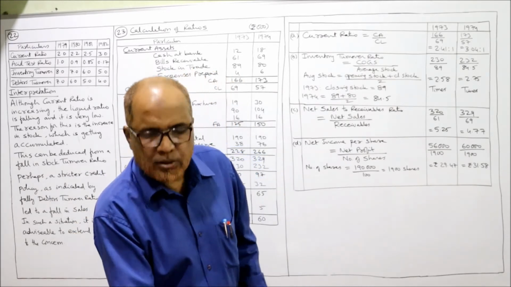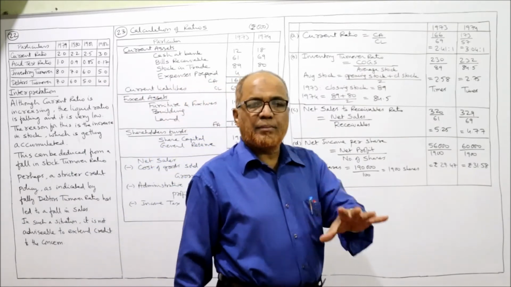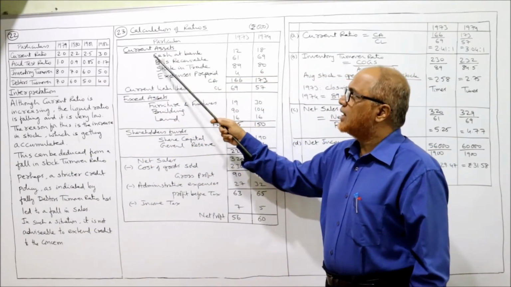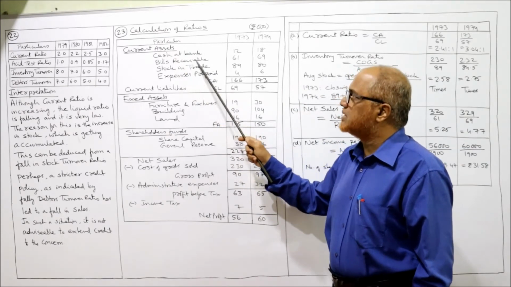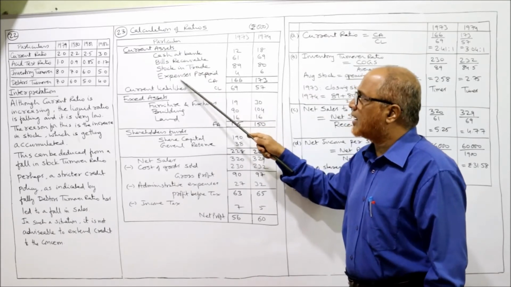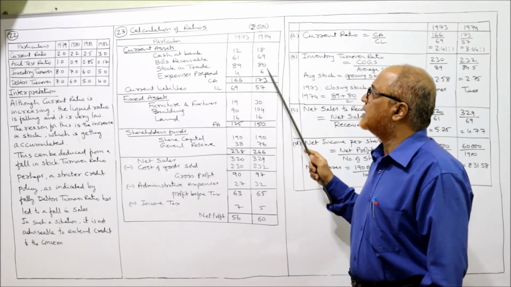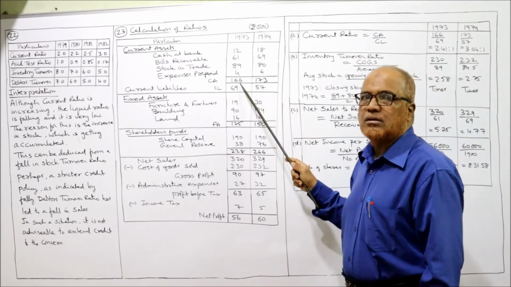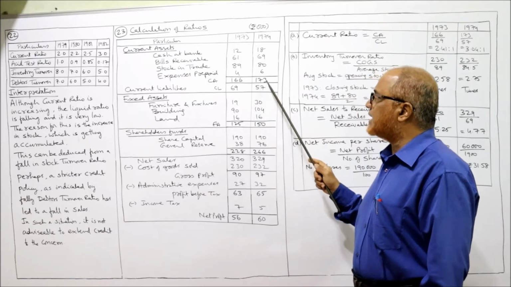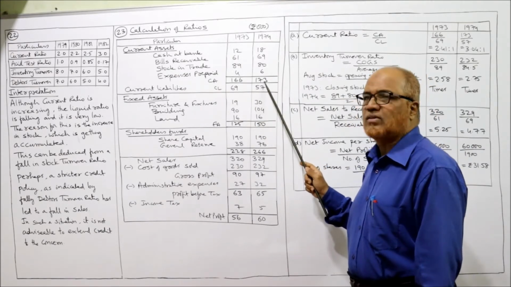That's it. So first of all, we'll classify the data. Current assets are cash at bank, bills receivable, stock in trade, prepaid expenses. These 4 are current assets. I have taken the total of current assets as 166 and 173. This is rupees in thousands. Rupees in thousands means it is 1,66,000 and 1,73,000. I have removed 3 zeros.